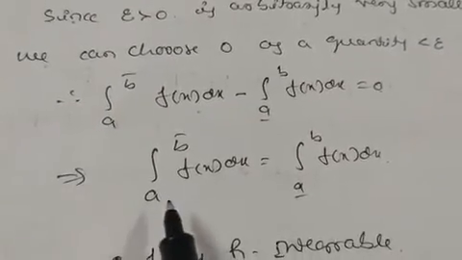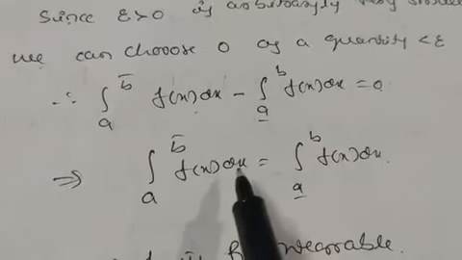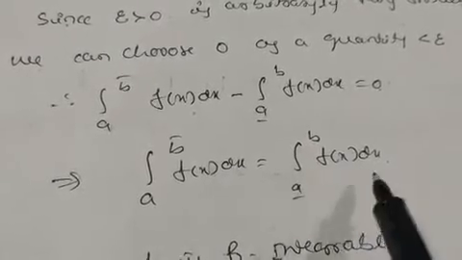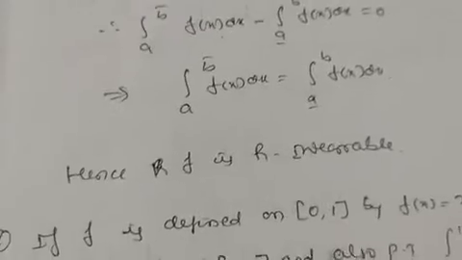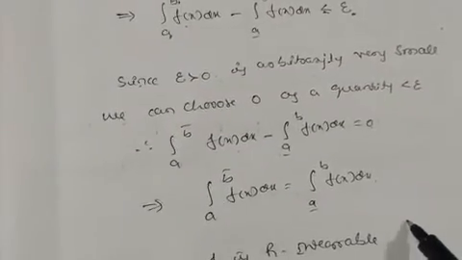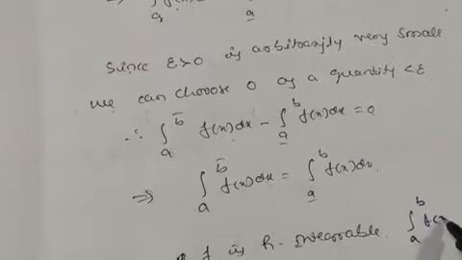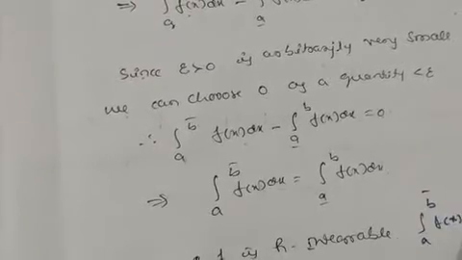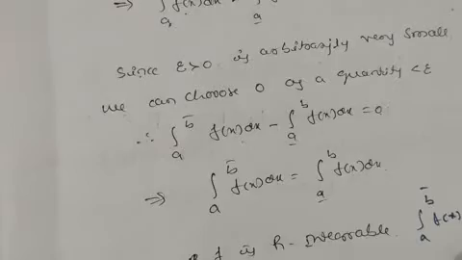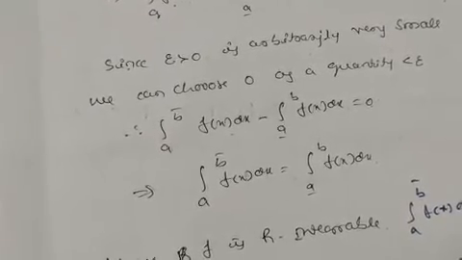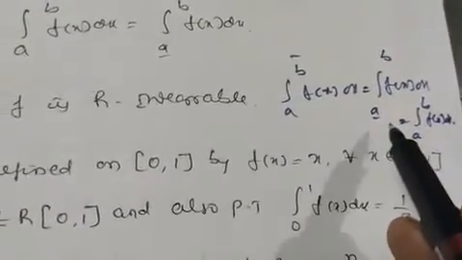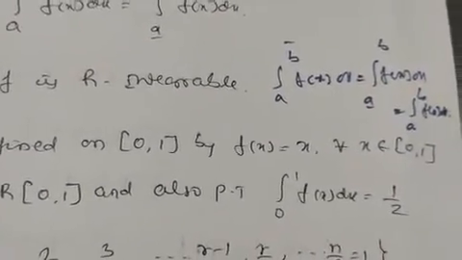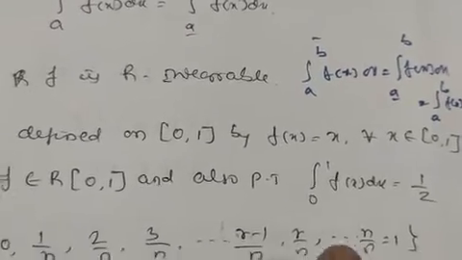What this implies here? This implies that the integration from a to b of f of x dx, the upper Riemann integral, is equal to the lower Riemann integral. And we know that upper Riemann integral equals lower Riemann integral means it is Riemann integrable. Hence f is R integrable, or Riemann integrable, or we can take it as the integration from a to b of f of x dx, upper Riemann integral is equal to lower Riemann integral, is equal to the integration from a to b of f of x dx. So this is R integrable. So this is the definition of R integrable or Riemann integrable.